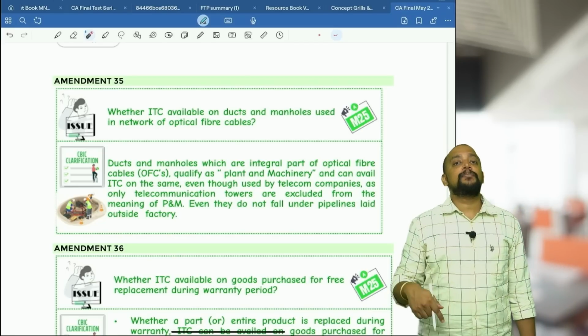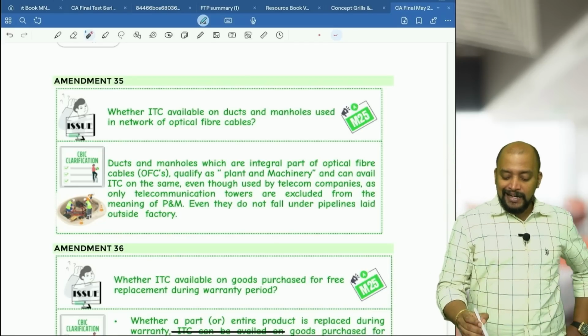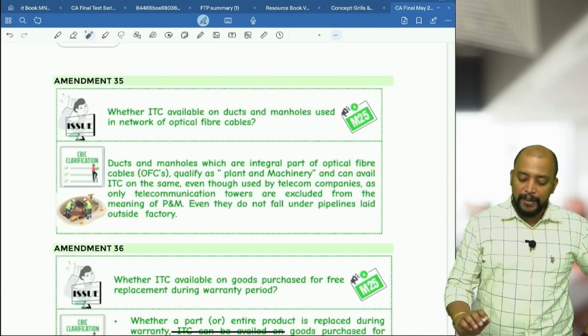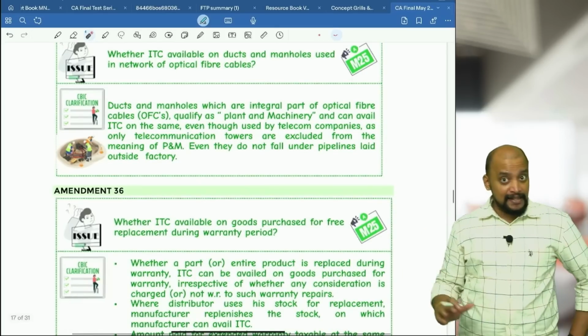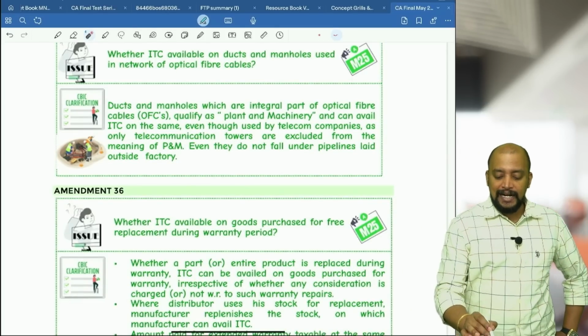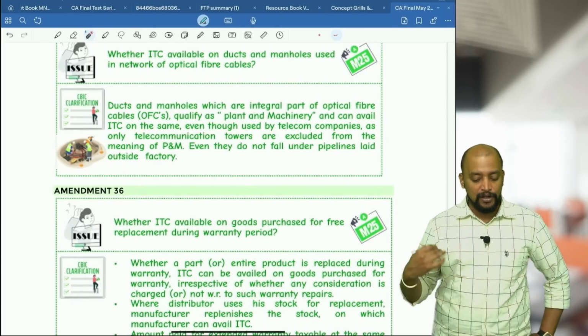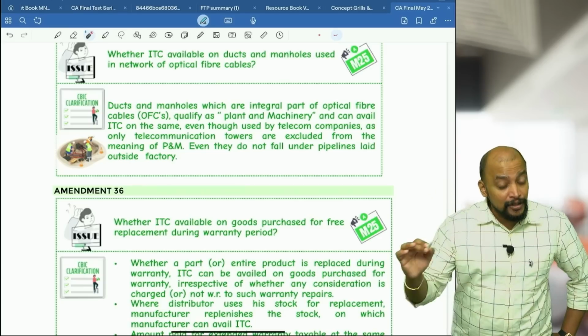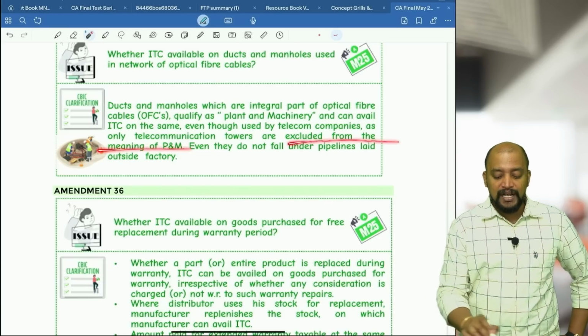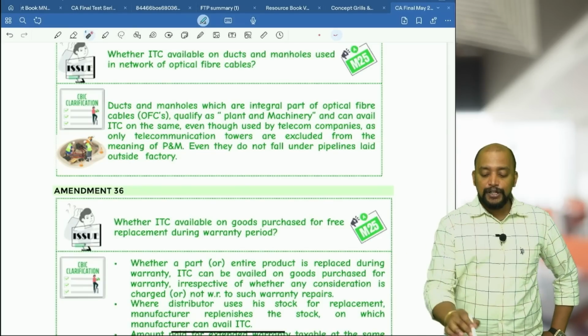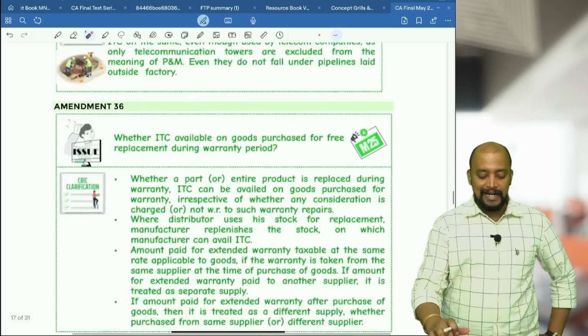Even this will not come under pipelines laid outside the factory gate. Ducts and manholes, which are an integral part of optical fiber cables, qualify as plant and machinery and can avail ITC on the same, even when used by telecom companies, as only telecommunication towers are excluded from the meaning of plant and machinery. They also do not fall under pipelines, so they can take ITC.